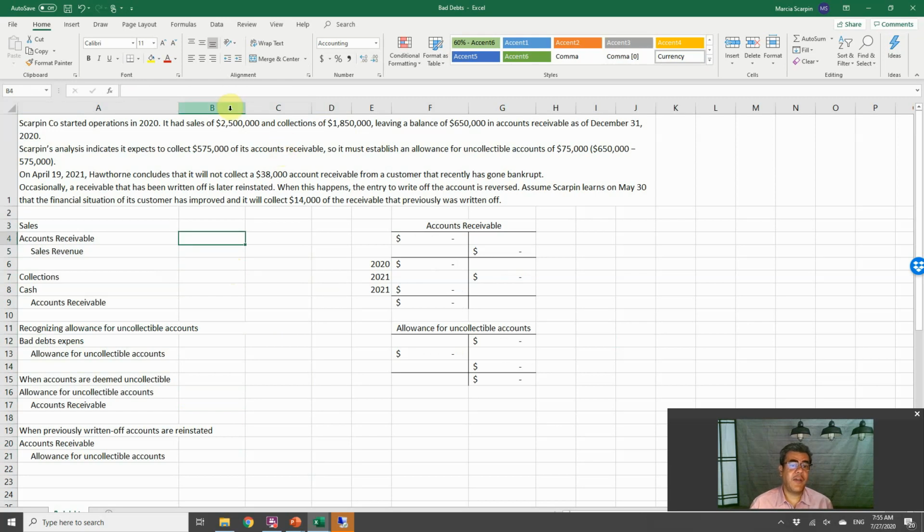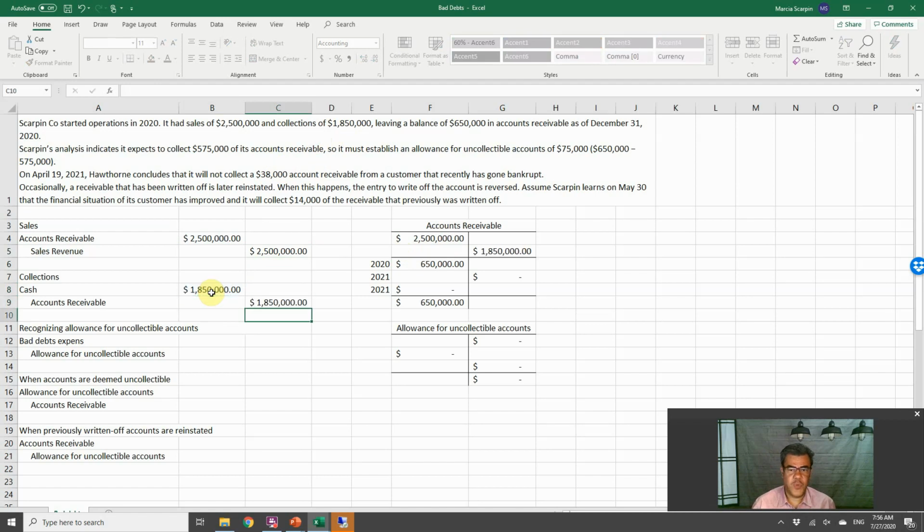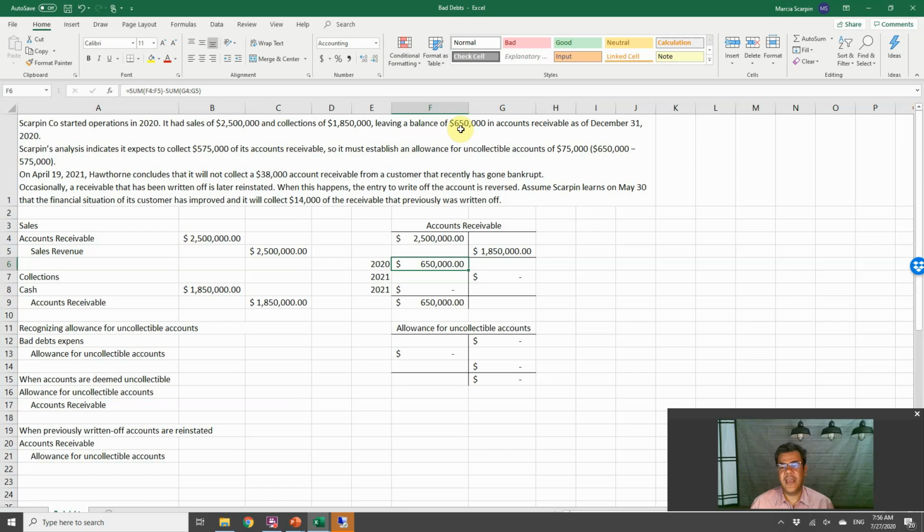So here we have sales. Let's consider that the sales are on credit. So debit accounts receivable and credit sales revenue. So this is the T account of our accounts receivable, debit. We will not work with the cost of goods sold journal entry because it doesn't matter for us. Collections of 1,850,000: debit cash and credit accounts receivable because we are decreasing the balance. And here, December 31st, ending balance of 650.